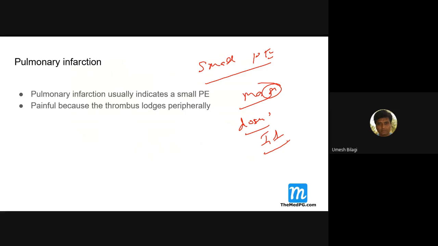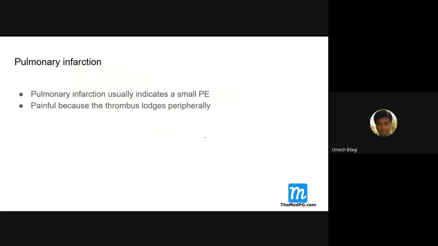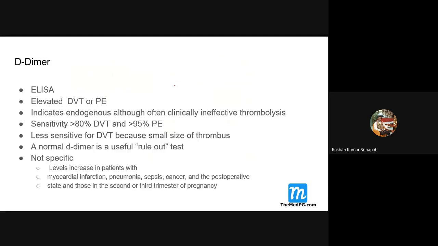You should know this. A small pulmonary embolism will cause pulmonary infarction, whereas massive and submassive ones will not cause pulmonary infarction. Understood?